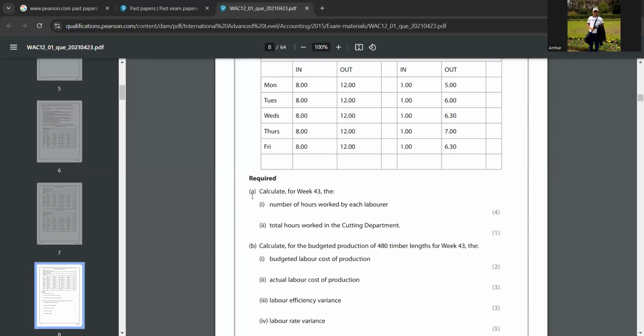Now look at A part, second one. Total hours worked in the cutting department. So the cutting department has 4 laborers. What you have to do is take all the people's total number of hours they work. Now in A part you got for A, B, C and D. So all the hours you have to add them and write it here. For the second part, show the working: 40 plus 42 plus 43.5 plus 46 equals the answer. Did you understand how to do the second one now? Yeah, understood.